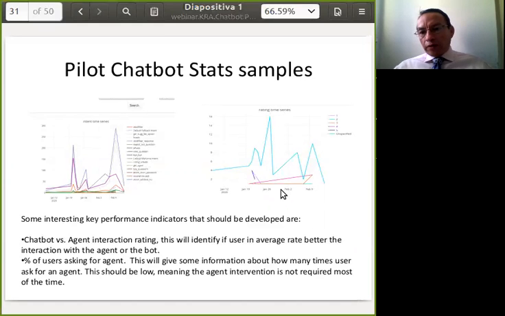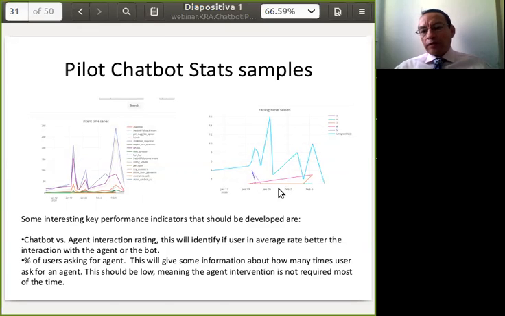Also, we have here a diagram of how the rating was for the service. We can see here if the user rated 1 out of 5 or 5, or just didn't rate it at all.